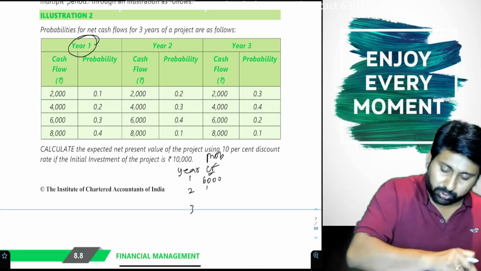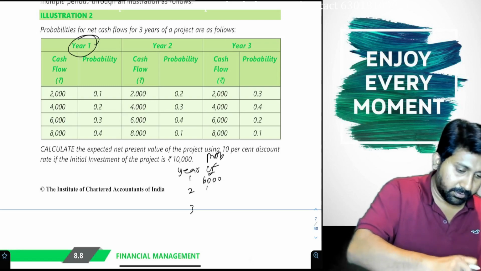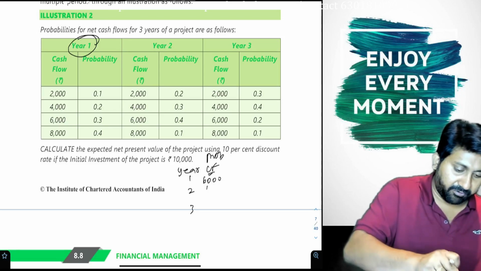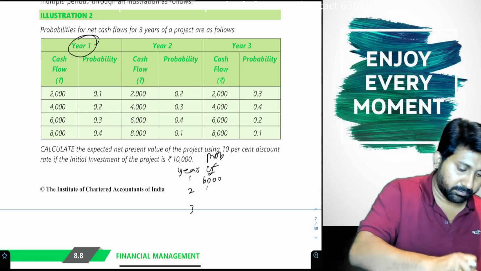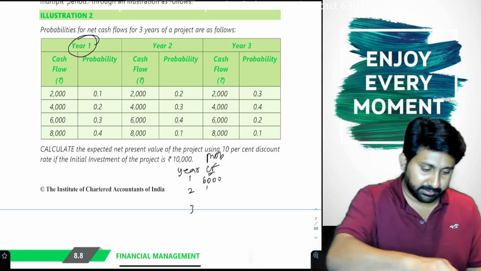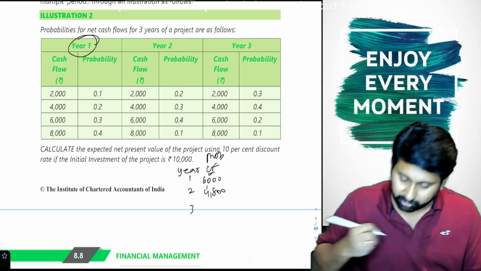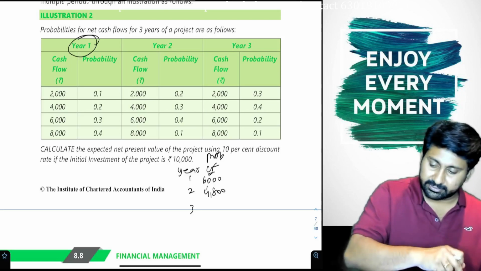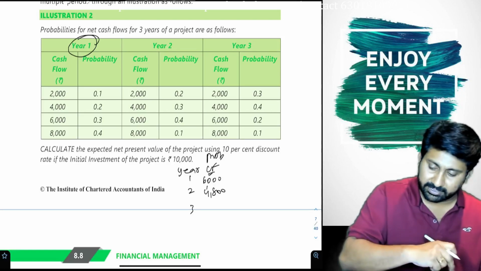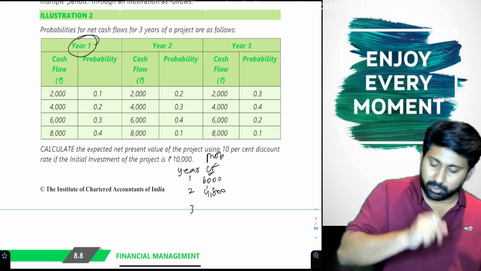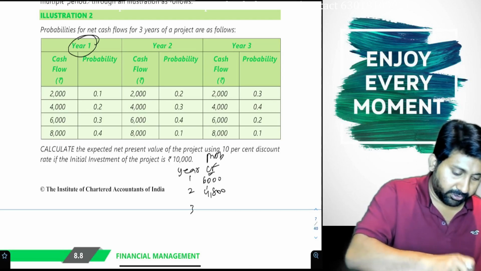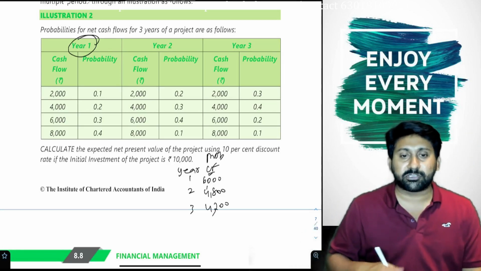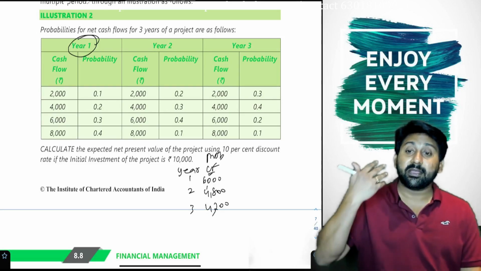Next, second year: 2,000 into 0.2 plus 4,000 into 0.3 plus 6,000 into 0.4 plus 8,000 into 0.1, totally 4,800. Next, third year: 2,000 into 0.3 plus 4,000 into 0.4 plus 6,000 into 0.2 plus 8,000 into 0.1, totally 4,200. Previous questions, 6, 4.8 and 4.2, are direct estimates.